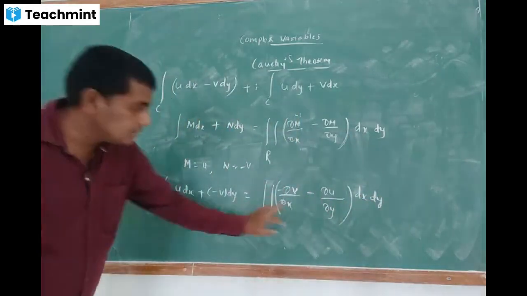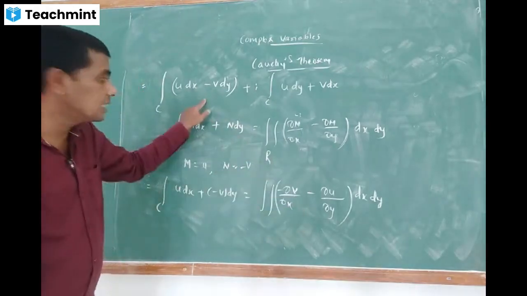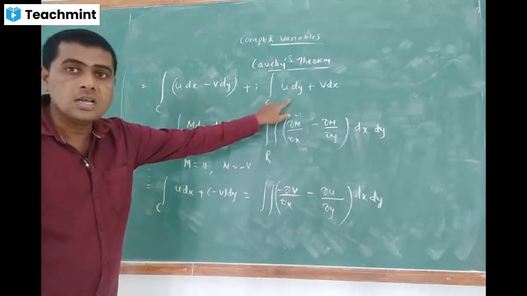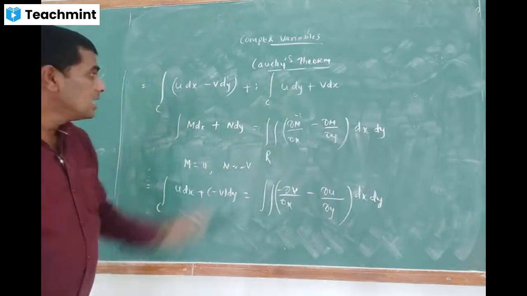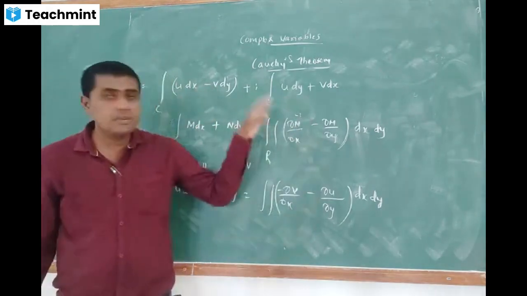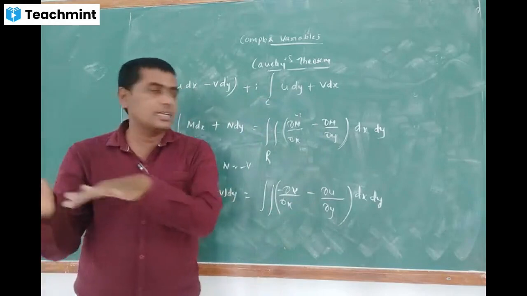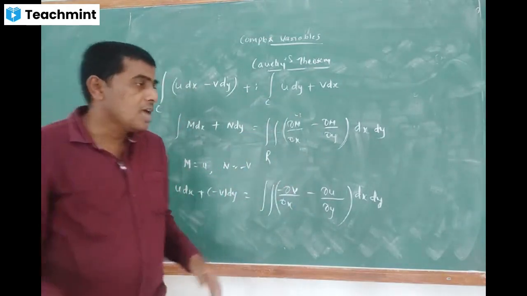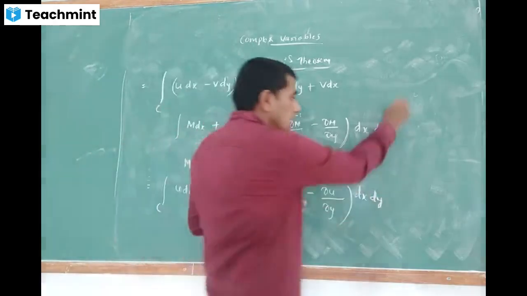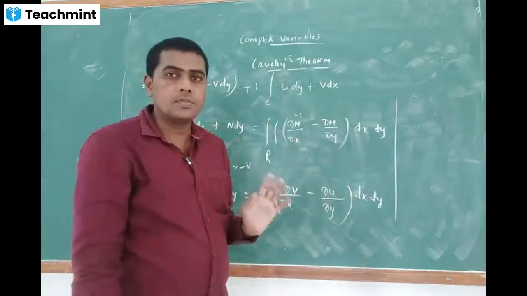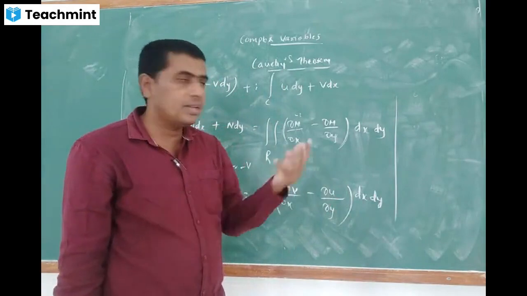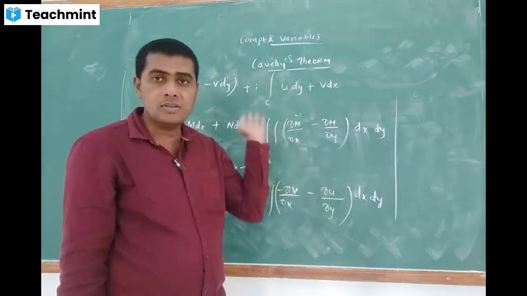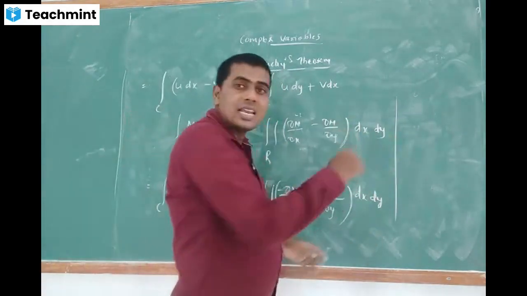This statement I wrote with respect to the first integral. Similarly, another integral is there. Before that, in the statement they have given that the function f of z is analytic, right? Analytic function means we have already solved some applications. You might have forgotten them already. But analytic function means it should satisfy the CR equation, the Cauchy-Riemann equation. We have already derived it and solved some applications in the previous module. Is it clear?